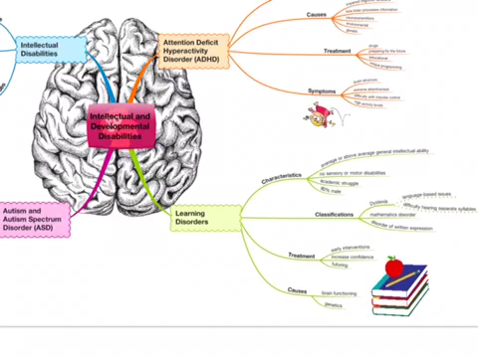Treatments for learning disorders include increasing the child's confidence as well as providing tutoring. It is very important to start interventions early on in the child's development.